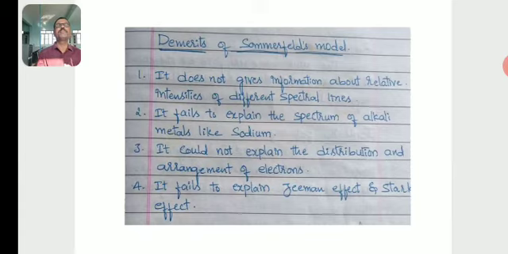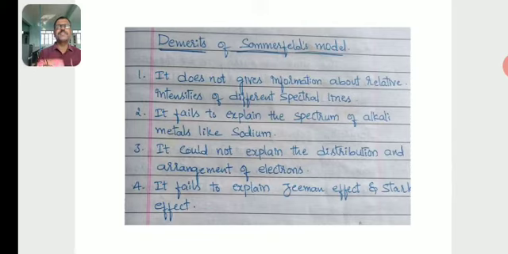So it could not explain the relative intensity of the spectral lines. It fails to explain the spectrum of alkali metals like sodium. Then it could not explain the arrangement of electrons.